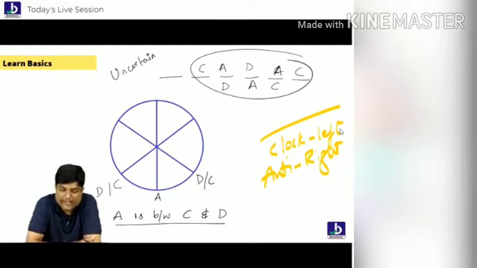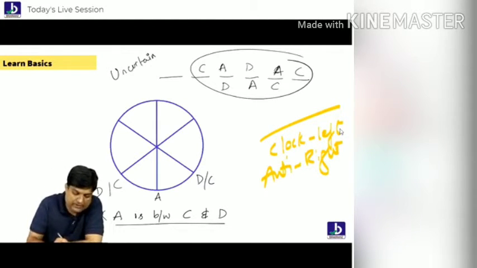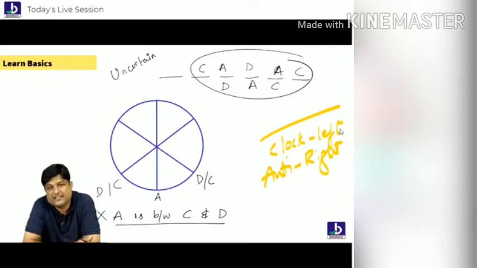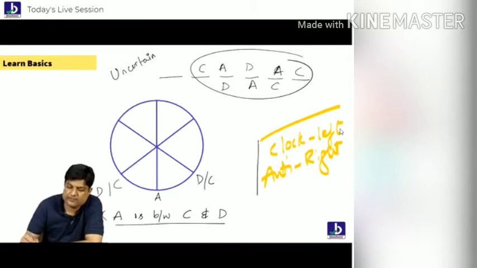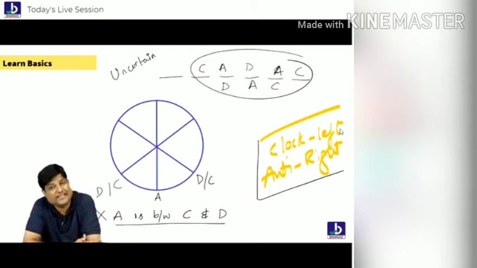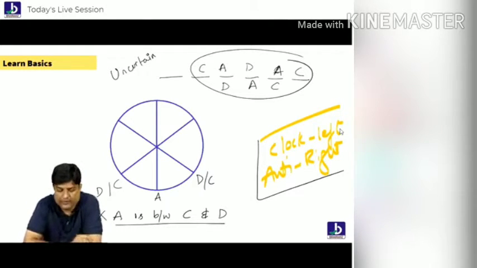Are you understanding, everybody? Leave these things. These type of statements are uncertain statements in this seating arrangement. Same story, nothing changed, only one change: clockwise and anti-clockwise. Are you understanding, everybody? Chaliye, students, let's try to move forward now.